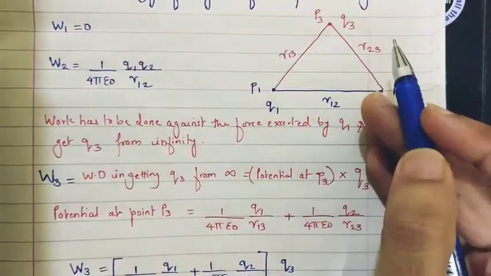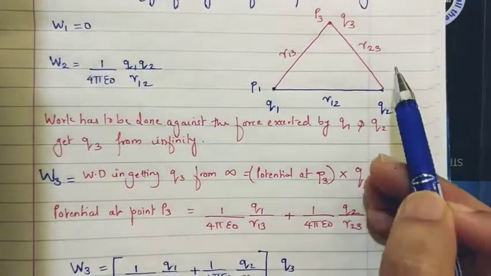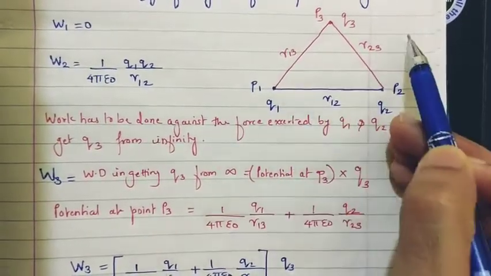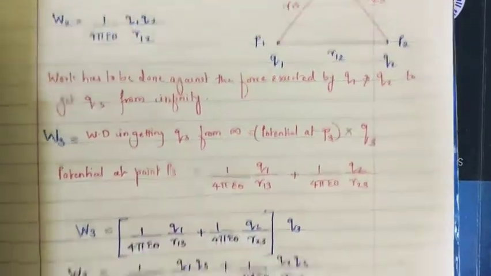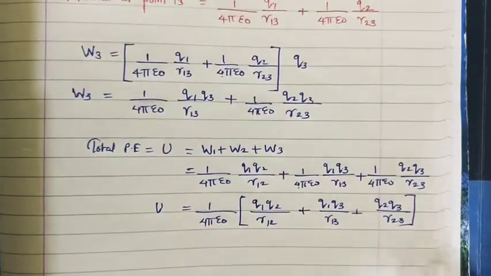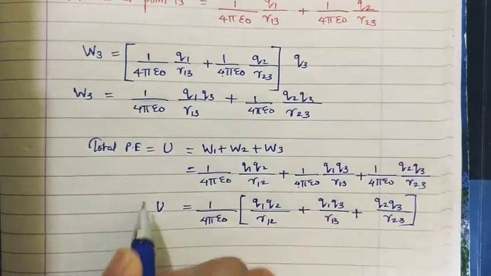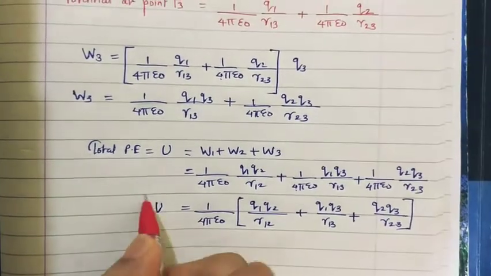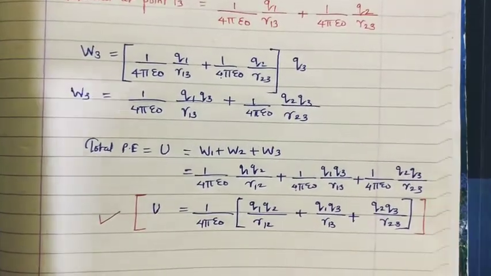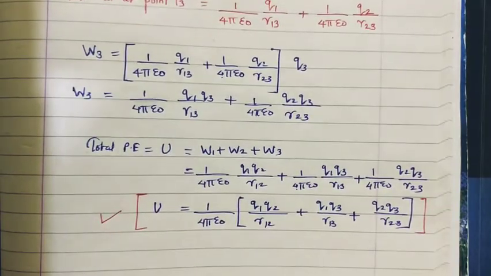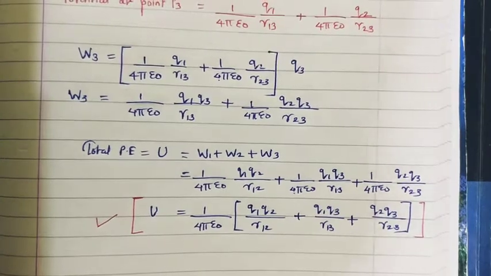Supposing a fourth charge was present here, you'll have to add Q4 Q1, Q4 Q2, Q4 Q3. Three more terms will be added. So you have to just go on adding each of the combinations to find out the total potential energy of that particular system. So this is going to be the total potential energy of the system of 3 point charges.